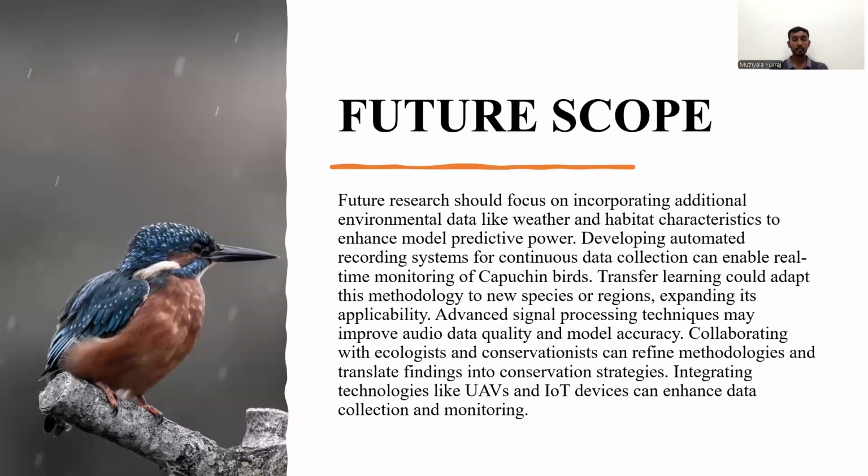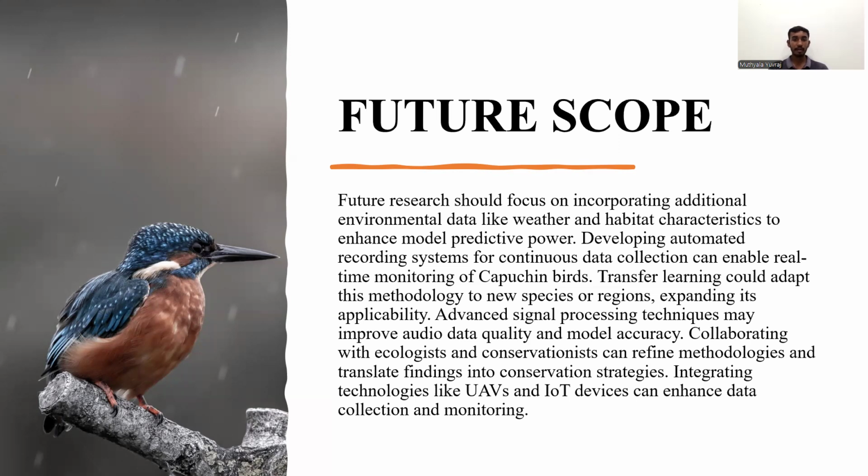And the future scope. The extension of this project may include more environmental data such as weather or habitat features to make the model more accurate. The automated recording system could help gather continuous data, allowing for real-time monitoring of capuchin birds.